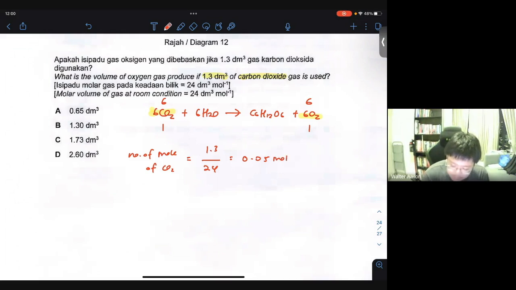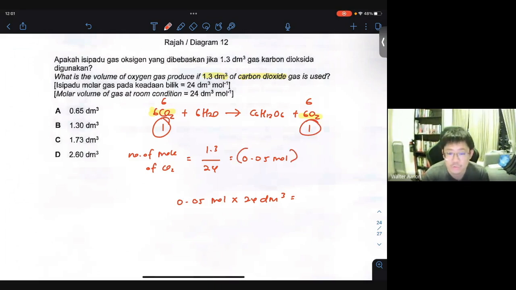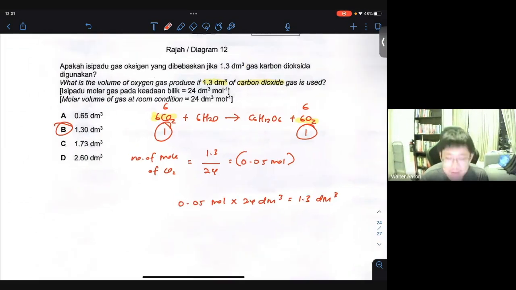After that, since it's a 1-to-1 ratio, the volume of gas produced should be the same. If you multiply back by molar volume, it's the same. For every 0.05 mole of CO2, you get 0.05 mole of oxygen. So you come back to the same conclusion that it's 1.3 dm cube. Since it's a 1-to-1 ratio, the answer is B. No need to calculate actually, you should get back the same volume. But at least we can prove that this is 1.3 dm cube.